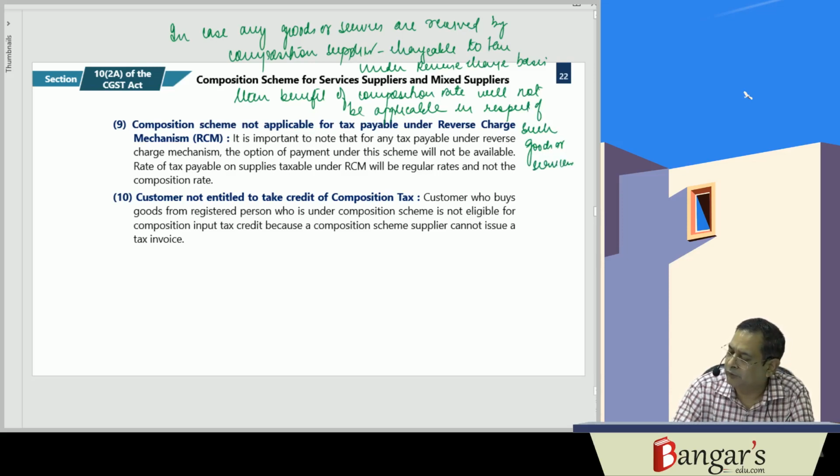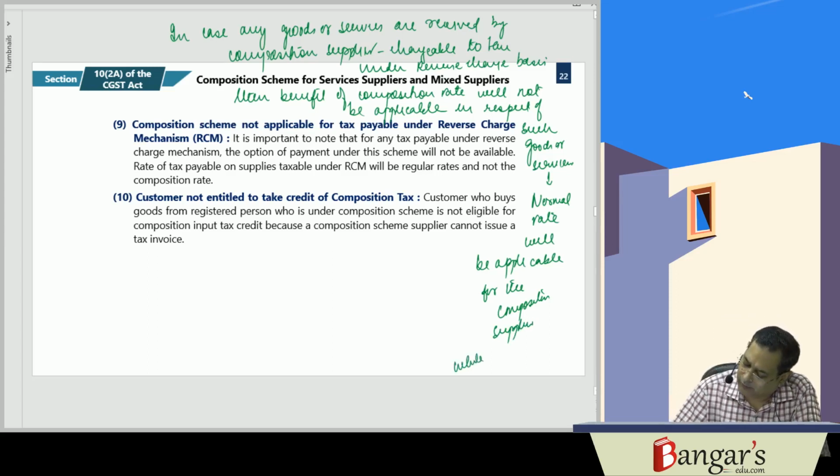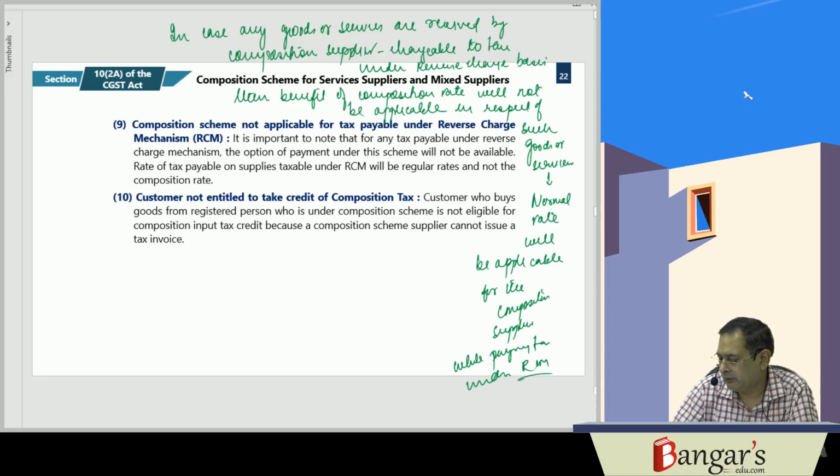Benefit of composition rate won't be applicable in respect of such goods and services, and here the normal rate will be applicable for the composition supplier while paying tax under RCM, that is, reverse charge mechanism.